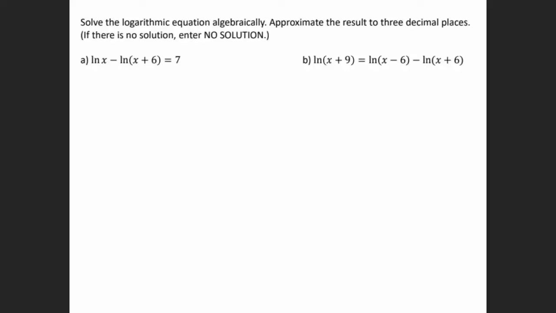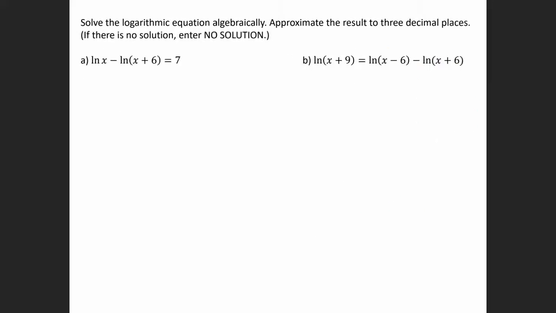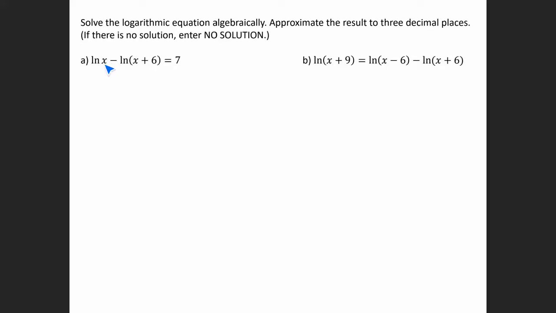Okay, so now let's look at these other examples. So we have natural log of x minus natural log of x plus 6 is equal to 7. Since you have multiple logs, if we look at the previous example, if we have one log at the end, you can change to exponential form. Or if you have the same log on both sides, we can use the one-to-one property. So here I have natural log of x minus natural log of x plus 6.